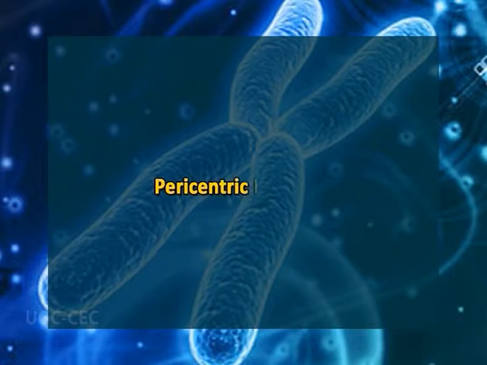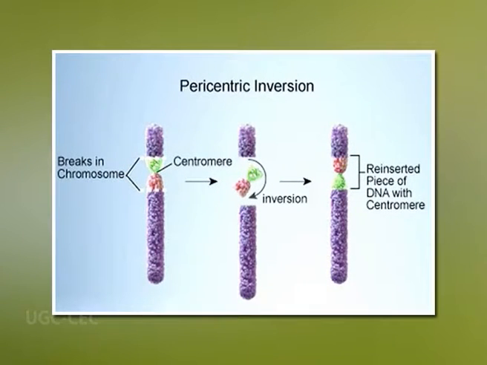In case of pericentric inversion, there is involvement of the centromere and breaks occur in each of the arms. The inversion of the segment spans the centromere. Both of these types of inversions, that is paracentric and pericentric inversion, change the order of chromosomes.